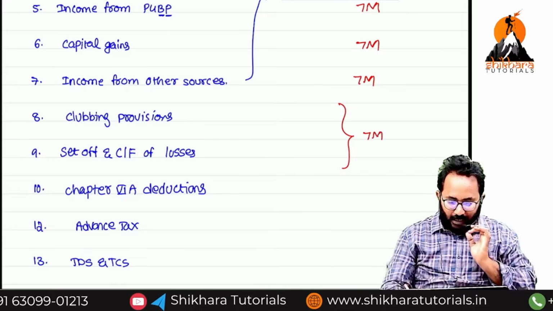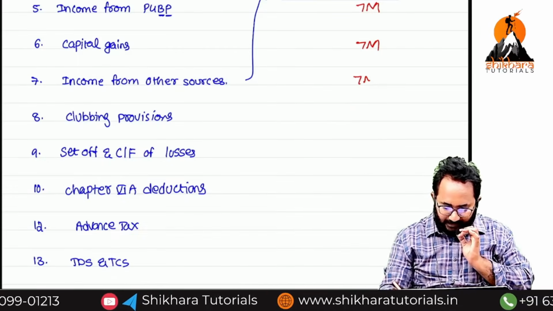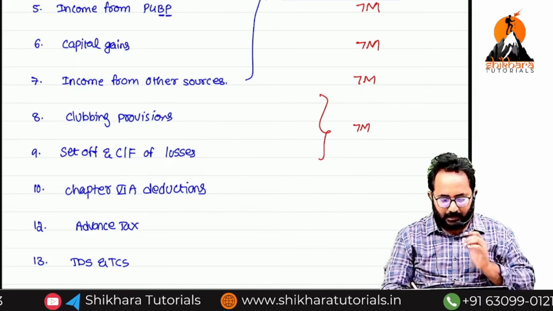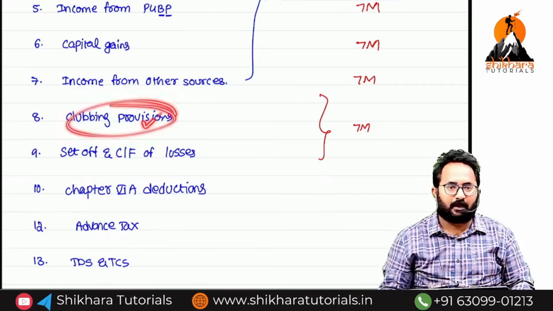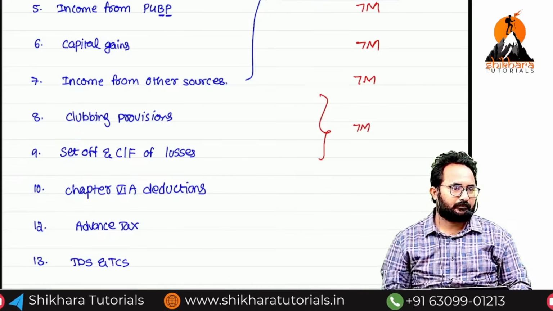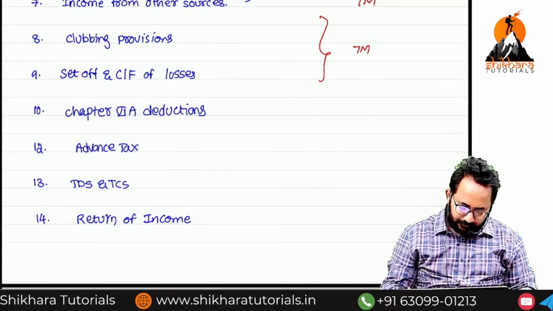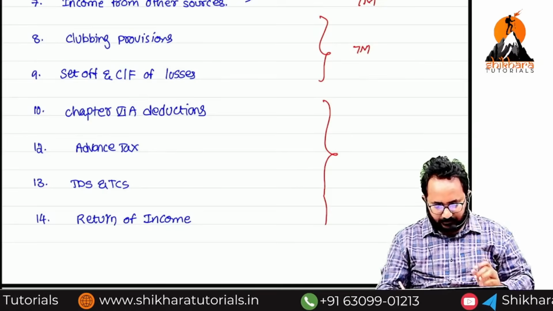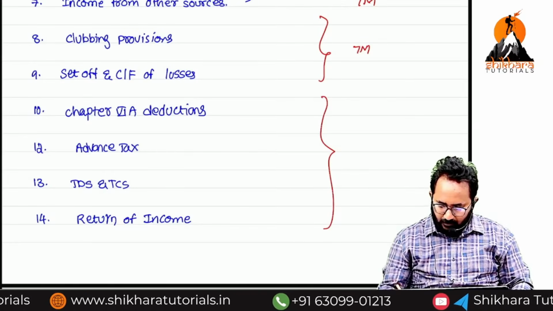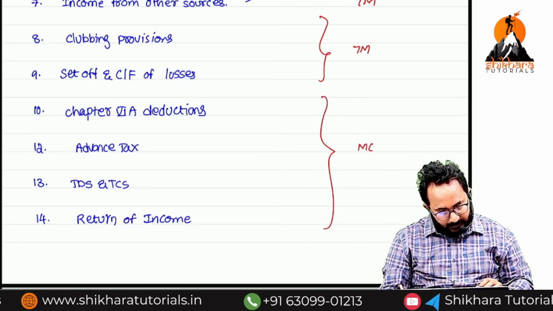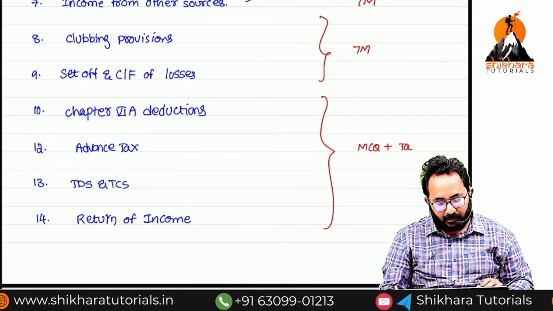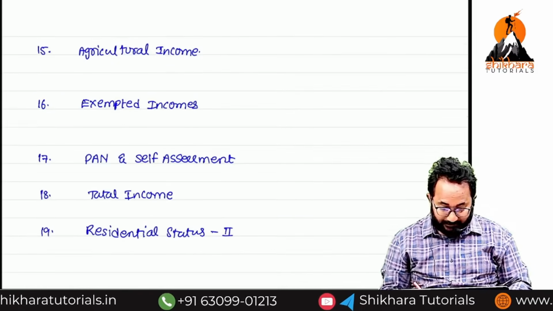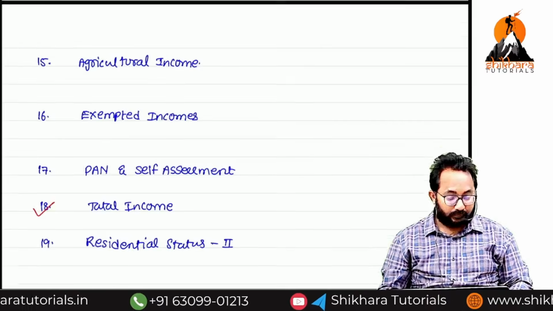I can't say, sir, from which chapter. Mostly set off chapter. But if you are a lucky person, they will ask clubbing also. Mostly set off. These are all chapters. For MCQ purposes, we have the total income chapter. That is a big question we have, and for that purpose we have to know it.